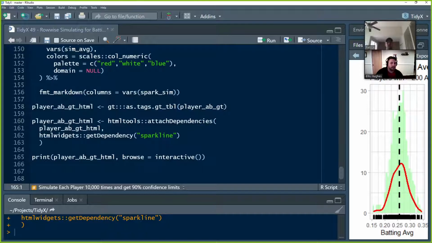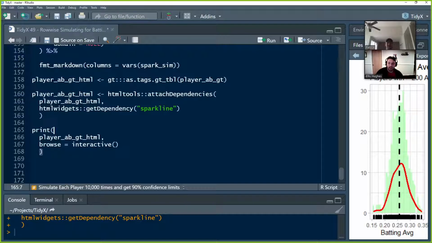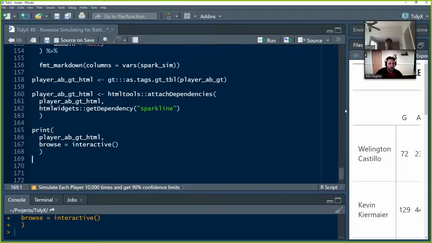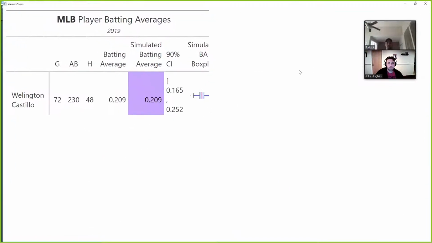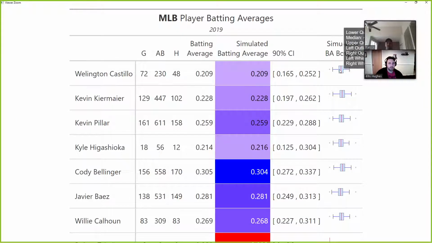Sorry, this is getting into htmlwidgets and some weird stuff. It's pretty fun if you play around with it a lot, but it's also just a lot of hassle. To be able to then go print GT player at bat GT HTML, browse interactive. So this means that it'll show up as an HTML and we can interact with it. Print and zoom in. Sweet. And here we go.